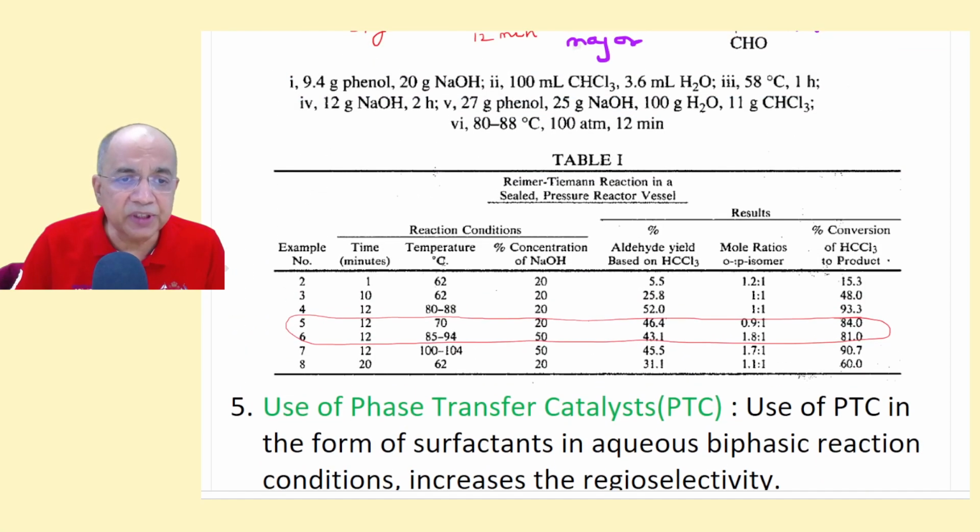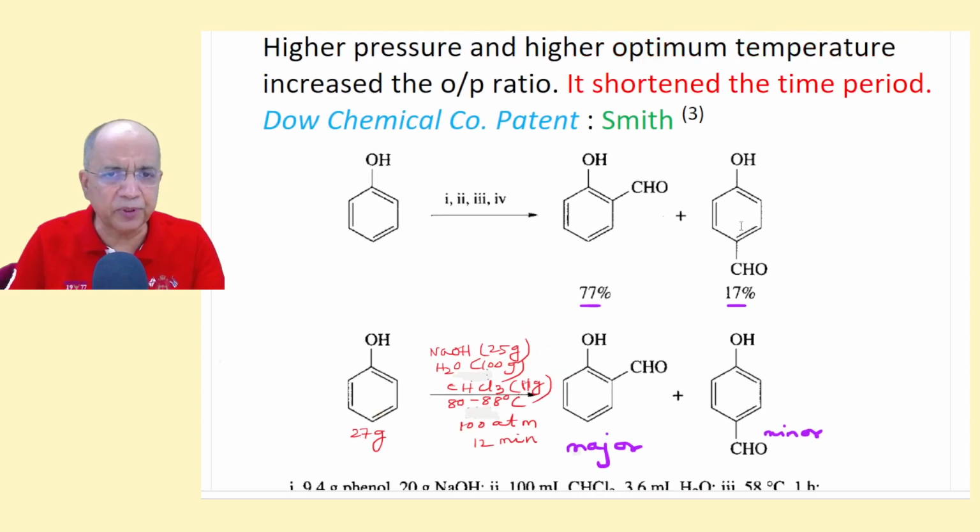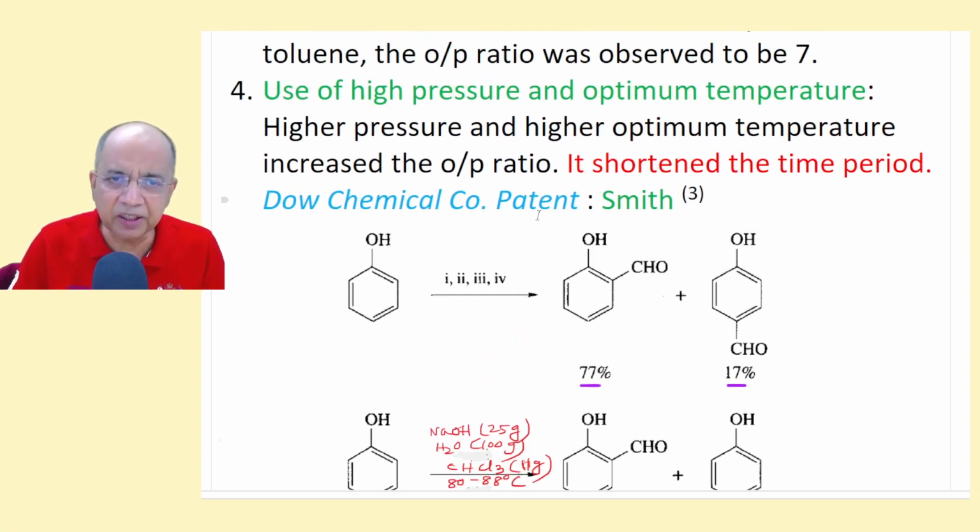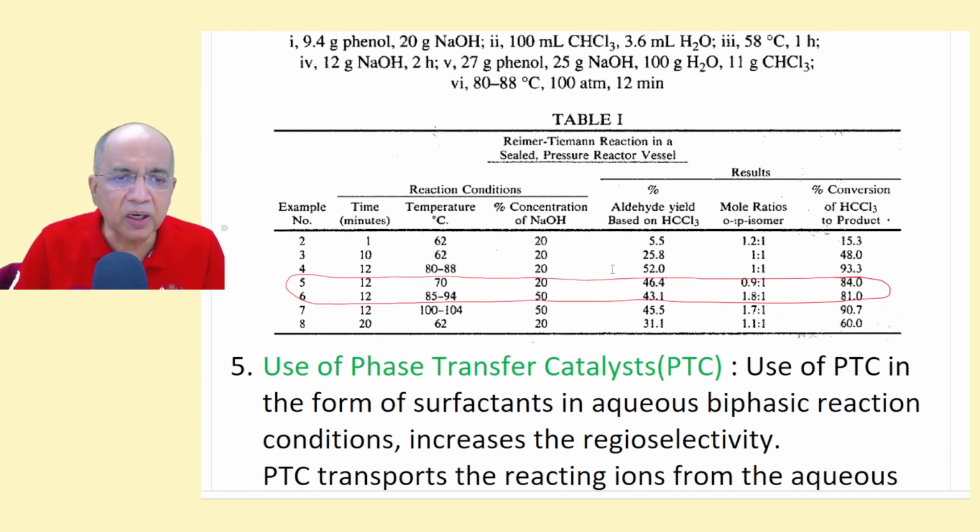There is a table in that particular paper. I have given all the papers, the Smith patent paper, the US patent, where 12 minutes is the maximum time, and the ortho-para ratio is 1.8:1, and at 70 degrees it is 0.9:1. Para is a little more.